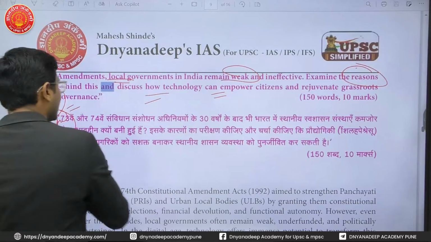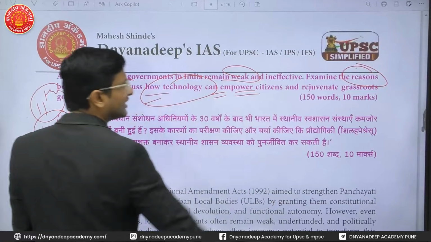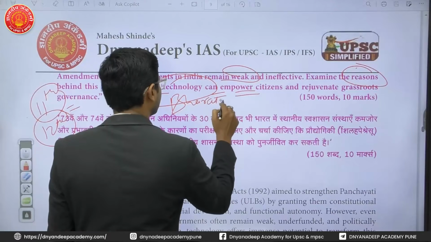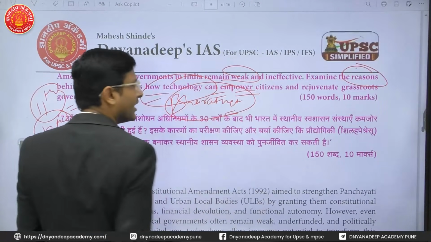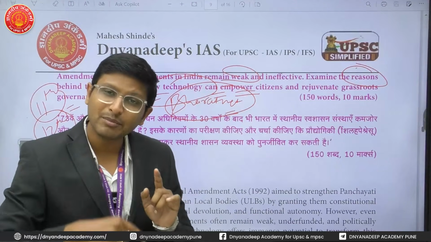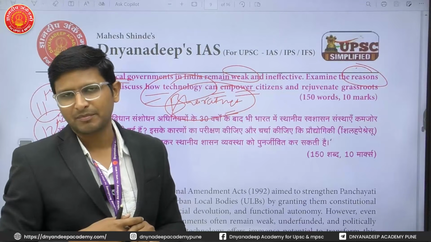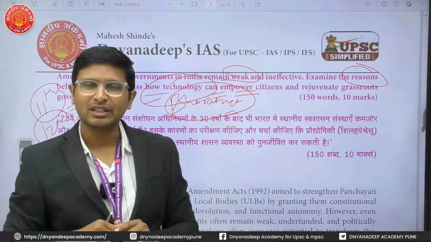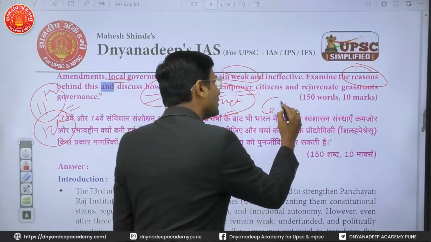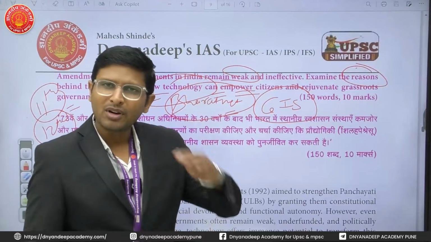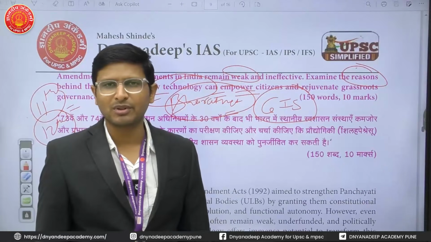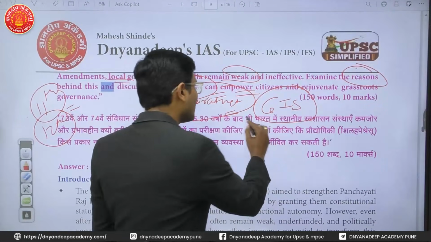The next thing is how technology can empower the citizens and regenerate grassroots governance. See, there are multiple schemes, like the BharatNet scheme, where the government is connecting all the Gram Panchayats by internet connectivity. So there can be e-governance because of that. The services can be provided faster. There will be less corruption. That is why this is required. GIS technology can be used to check on the work or infrastructure implemented at the grassroots level.